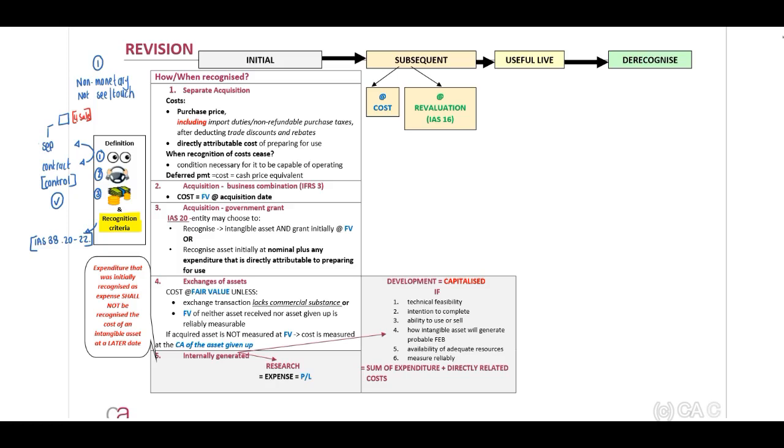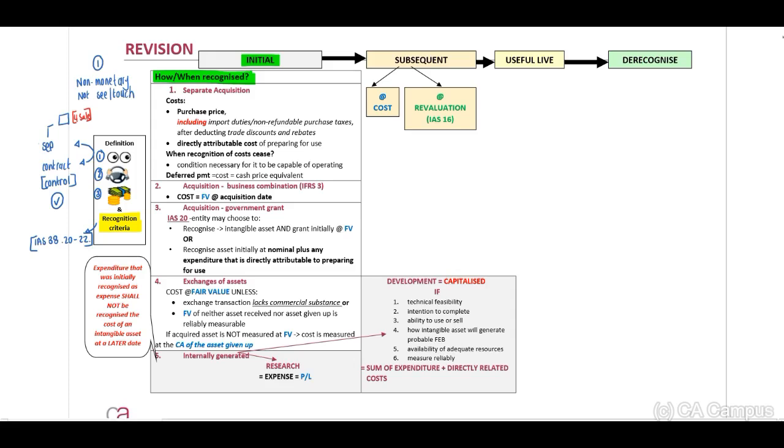Now, next step. How do we recognize an intangible asset on initial recognition? How and when? Now, the standard indicates to us that an intangible asset can be acquired based on the following 5 different scenarios.